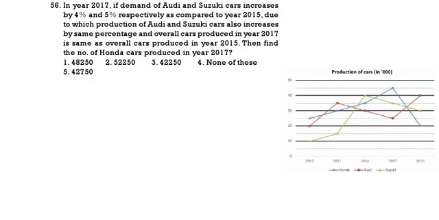See here carefully. Now Audi in 2015. Audi value is 25, so 25,000. So what will be Audi in 2017? It increases by 4%. So that means 25,000 times 104 by 100. 2 zeros cancel. If you do this, 25 times 104 will be equal to 26,000.